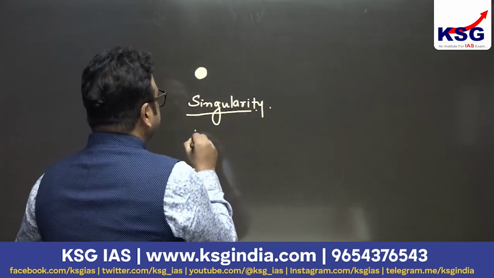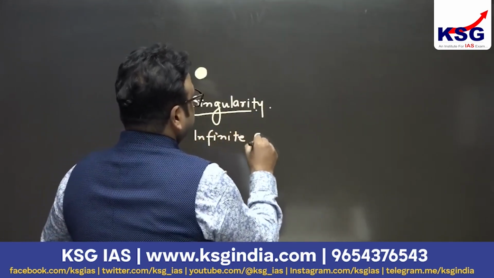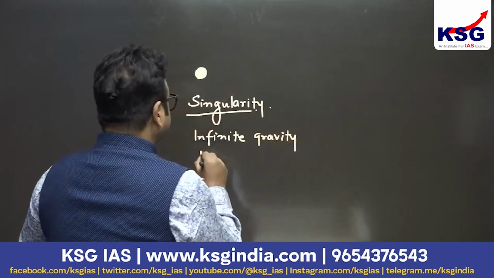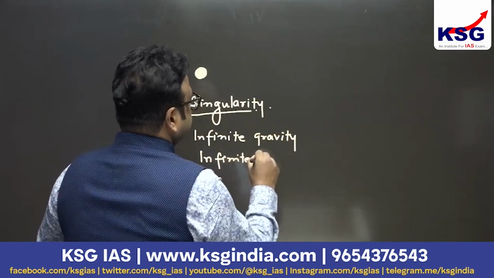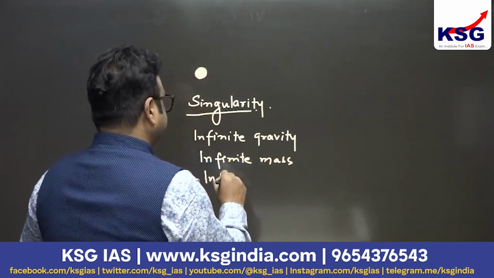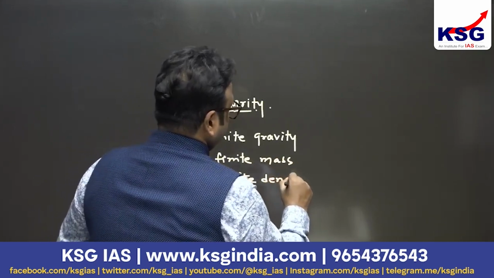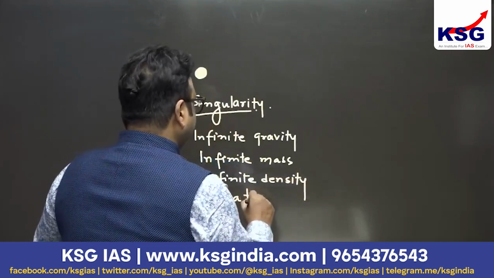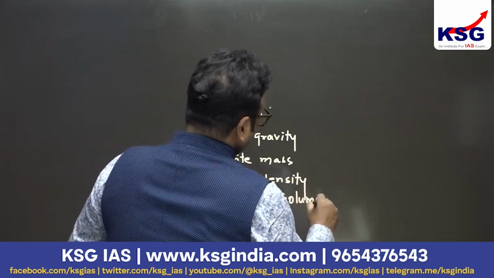It had infinite gravity, infinite mass, infinite density, packed in a tiny volume.